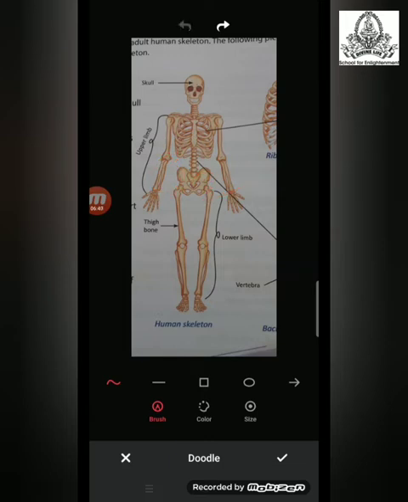Now moving to the next part, which is the lower limb, or you may call it your leg. The lower limb is also divided into two parts, the upper leg and the lower leg, and here also the upper leg consists of a single bone and the lower leg consists of two bones. The bone present in the upper leg, which is called the thigh bone or the femur, is the biggest bone present in the human body. Okay, so this part was about your limbs.